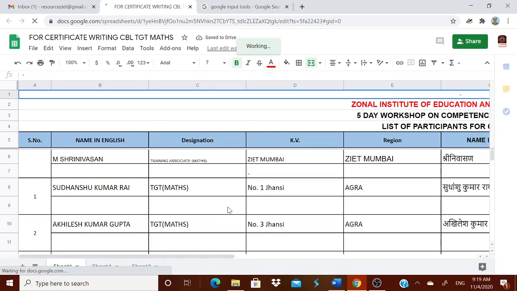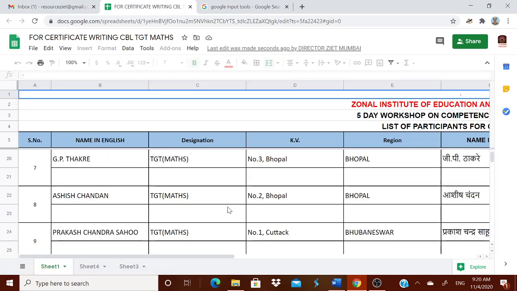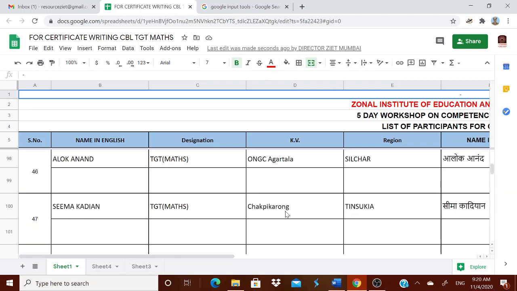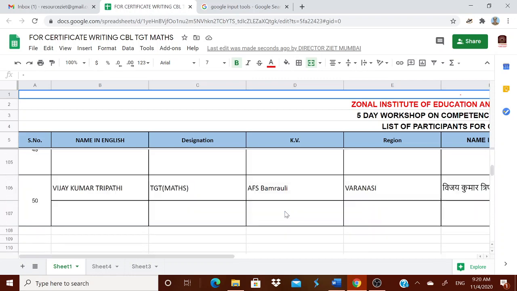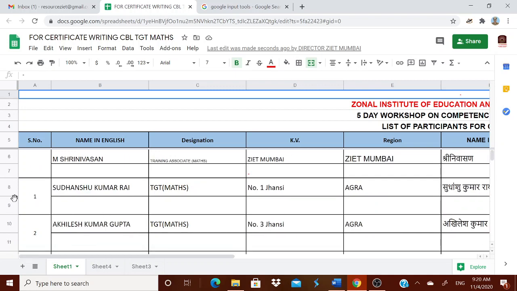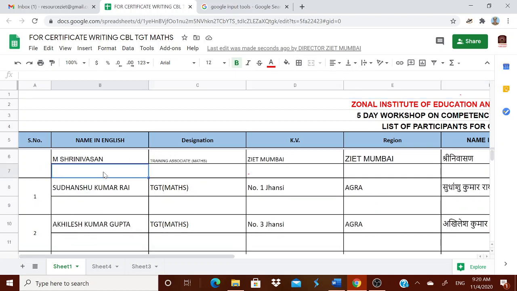In this Google Sheet you are seeing your names arranged in alphabetical order of the regions, starting from Agra to Varanasi. Kindly identify your name, and you are seeing below every name one row is kept vacant. That row is for doing corrections.